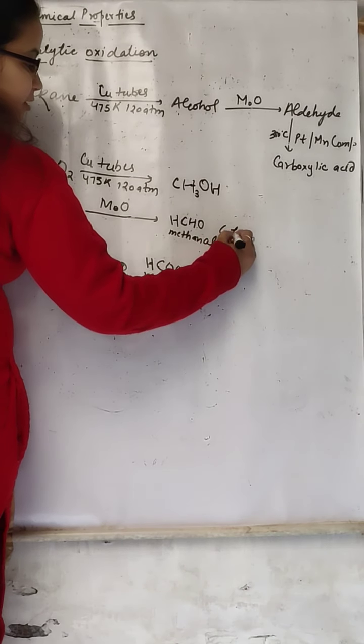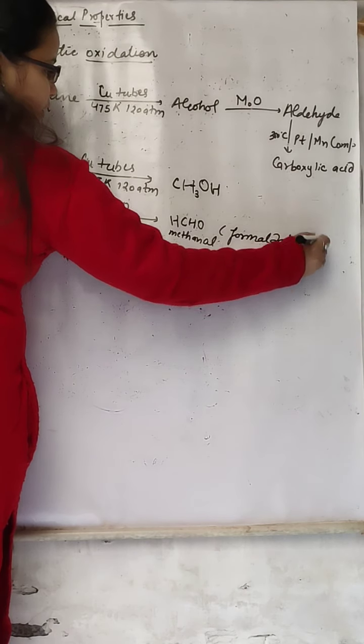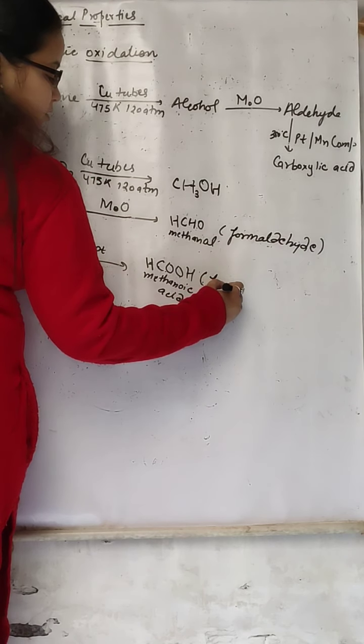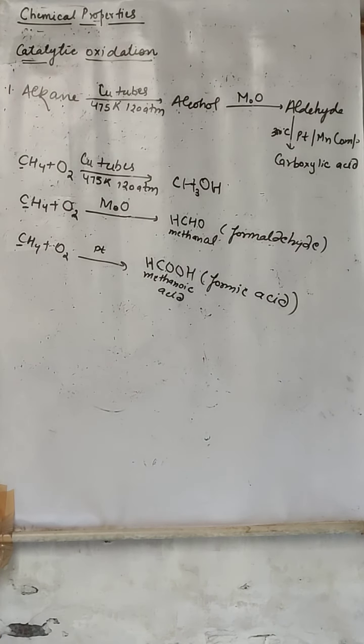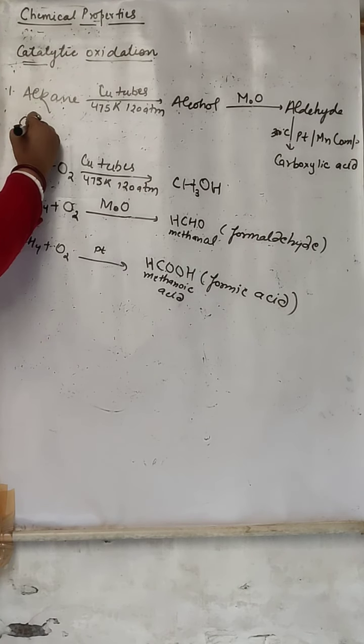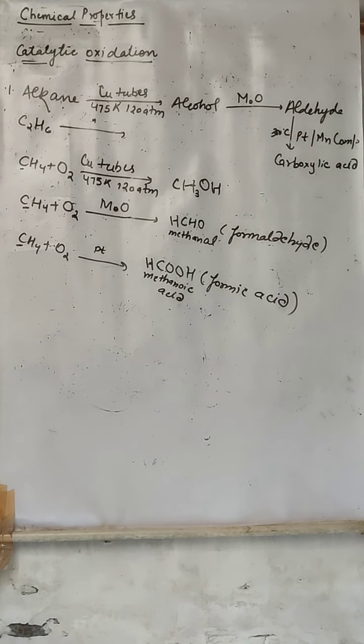Its common name is formaldehyde for the aldehyde. Its common name is formic acid for the acid. Similarly with ethane also. Suppose we have taken C2H6 and the same conditions, so alcohol will form.